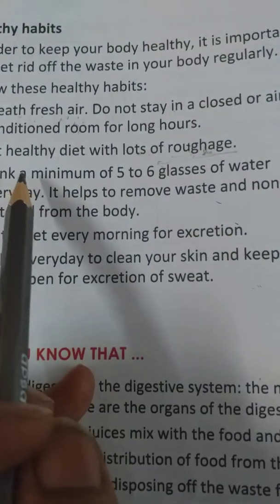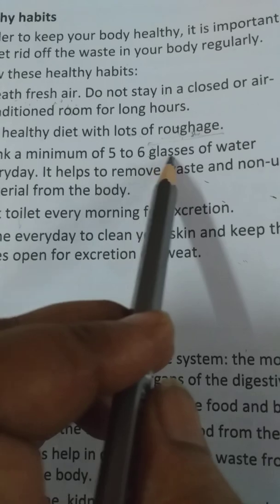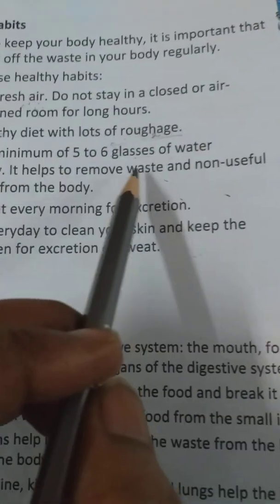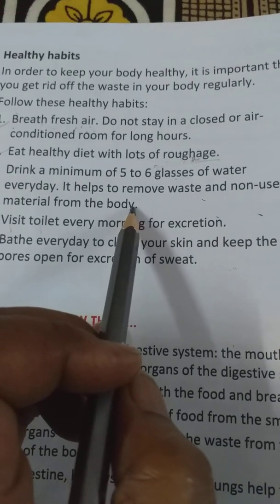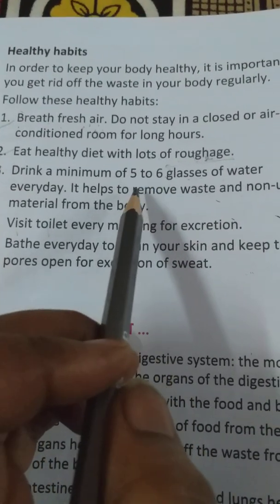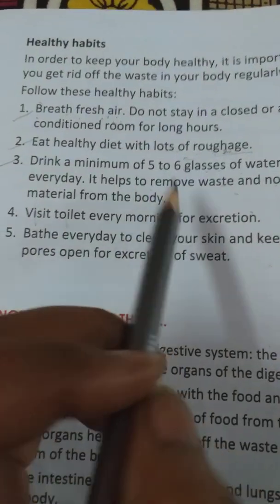Third point, drink at least 5 to 6 or maybe 7 to 8 glasses of water daily. It helps to remove waste and non-useful materials from the body. Okay, water helps in flushing out the waste and non-useful material from the body.